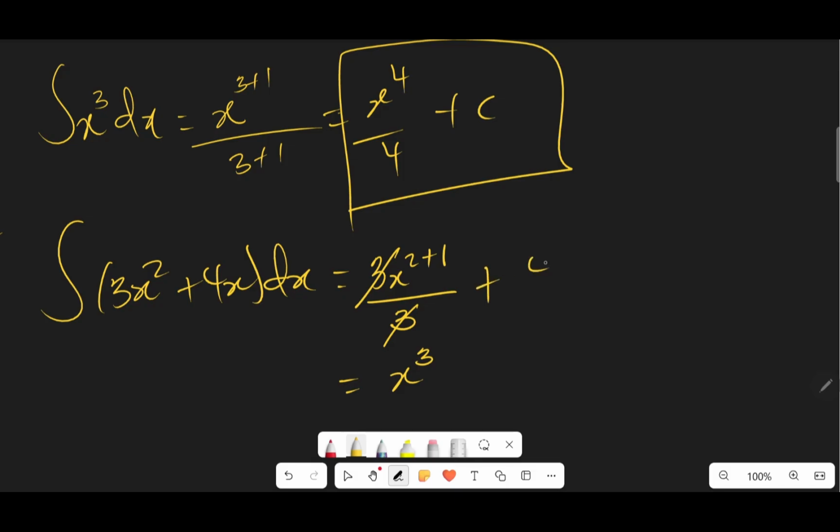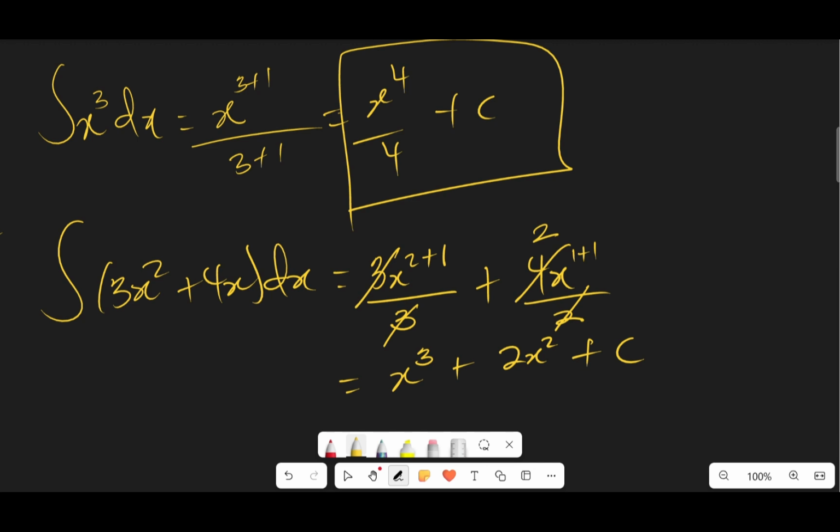Then I'll continue with the plus 4x. If I integrate 4x, the 1 here is going to add, making 2. So I'm going to divide here by 2. So this and this will cancel, leaving 2. Then I'm going to get plus 2x squared. Then I bring my constant plus c. This is how it is done. We can't do anything about this again. Now this is indefinite integral.